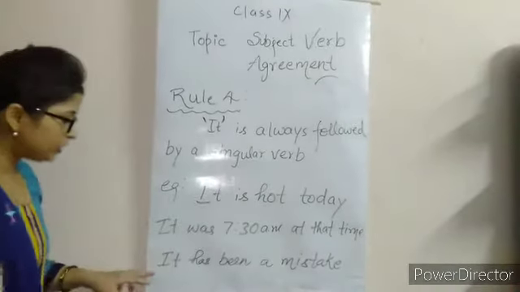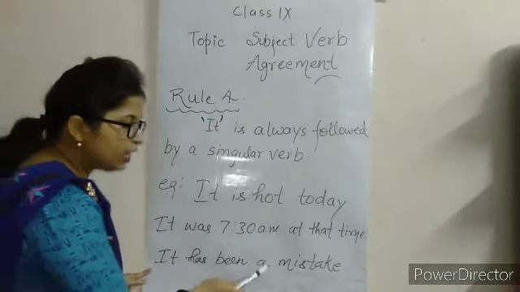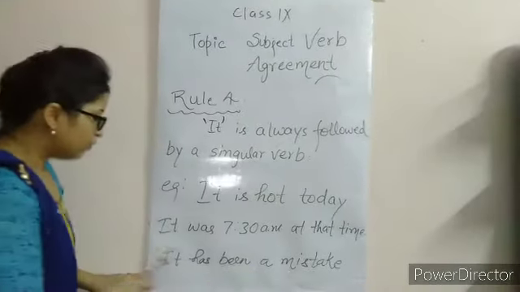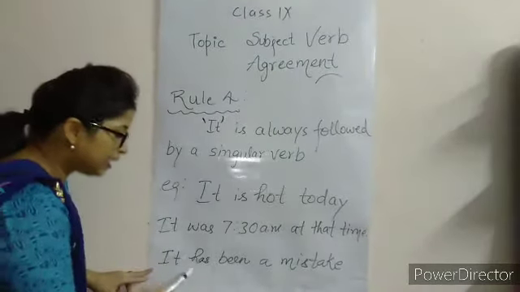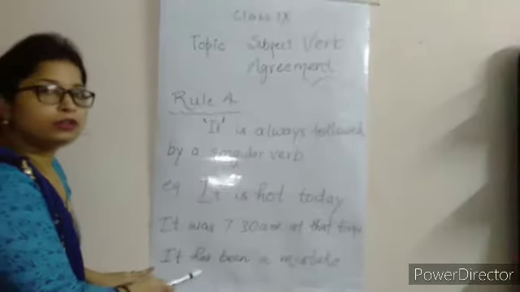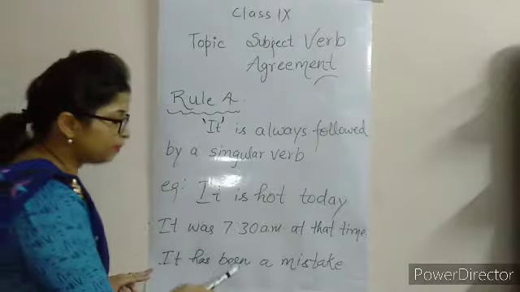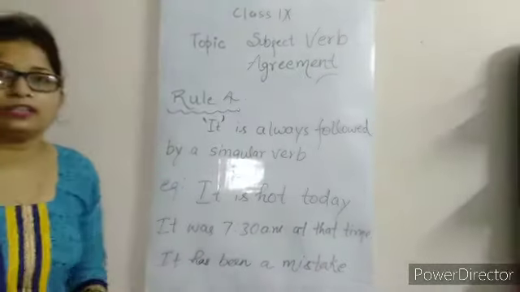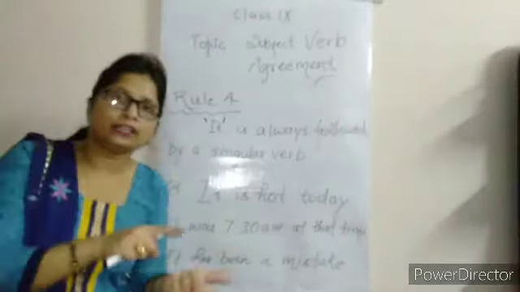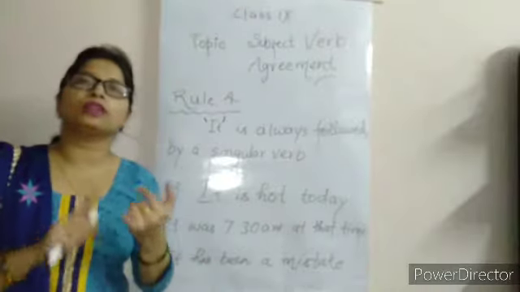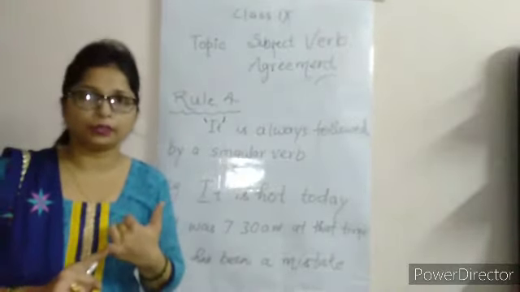Now next is it has been a mistake. What is given is has, which is a singular verb. Here also we are using a singular verb. It has been a mistake. Understood? It means after it you have to use a singular verb only.